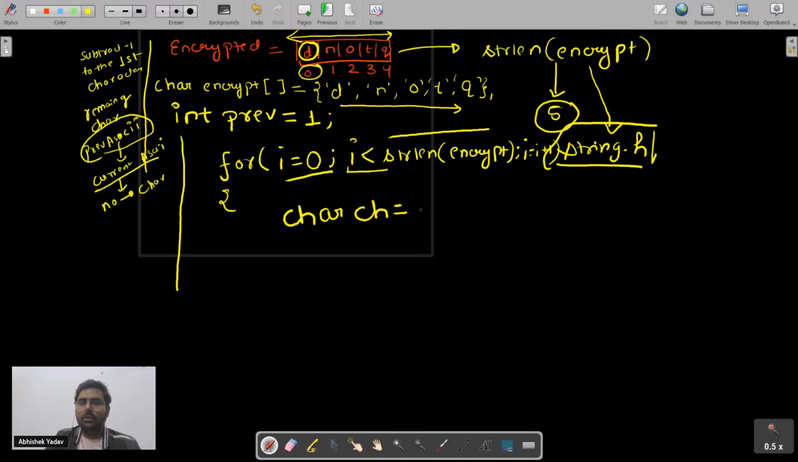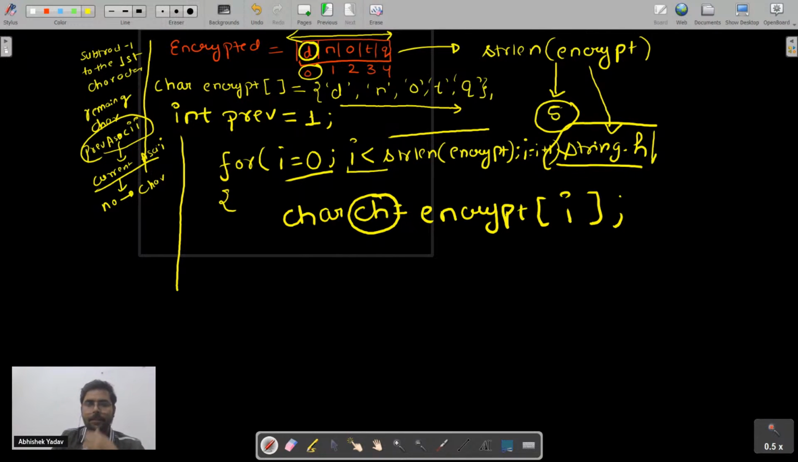In order to fetch the character from the array, what do you have to use? You have to write the name, that is encrypt, and after that square brackets, here you have to write i, and you are done with this part. You will get the first character here. After getting the first character, you can see, subtract -1 from the first character's ASCII code.